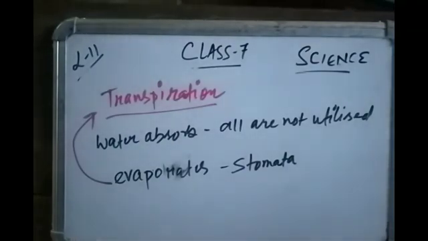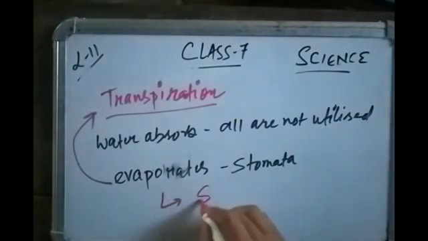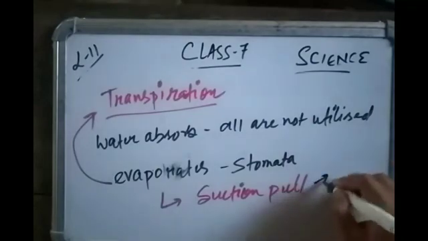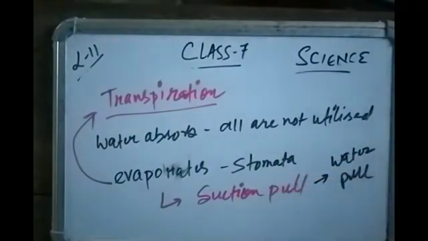The evaporation of water from the leaves generates a suction pull. This suction pull can pull water to great heights in tall trees. Water from the roots rises against gravity because of transpiration. It is the suction pull generated by evaporation that pulls the water up.